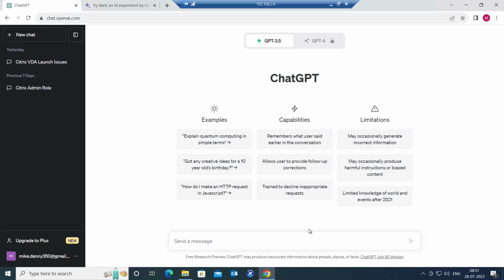The first thing is in ChatGPT, you can talk to ChatGPT in a conversational manner, like a user. If you want to have a conversation with ChatGPT application, you can start having a conversation.